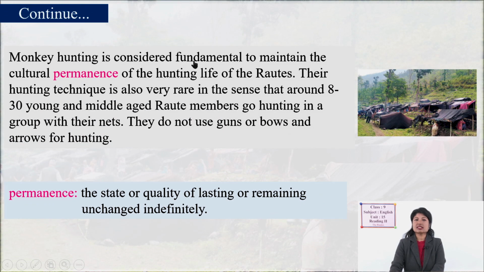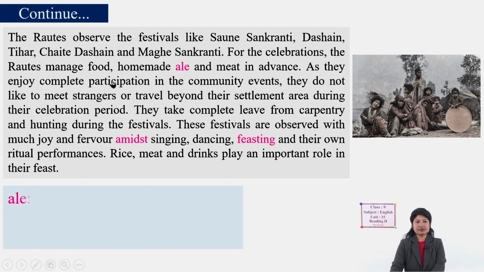Monkey hunting is considered fundamental to maintaining their culture. They have been doing monkey hunting for a long time. This is their task. Their hunting technique is also very rare and unique. Eight to thirty young and middle-aged Raute members go hunting in a group with nets. They do not use guns, bows, or arrows for hunting. That is unique.